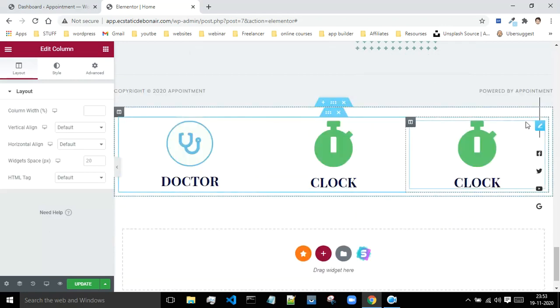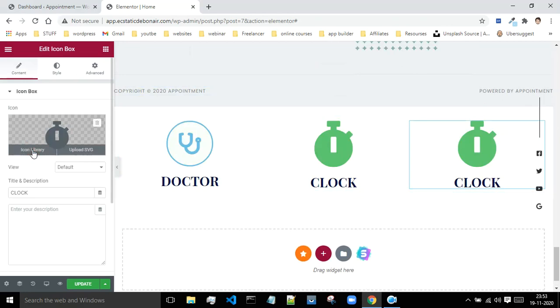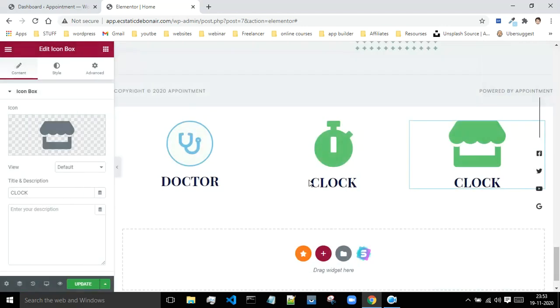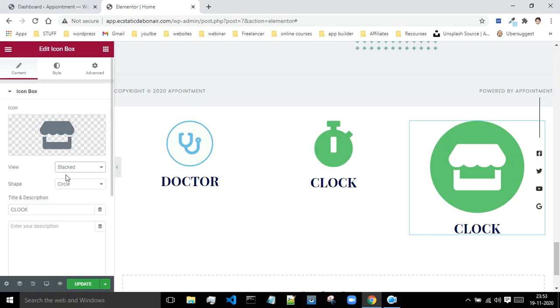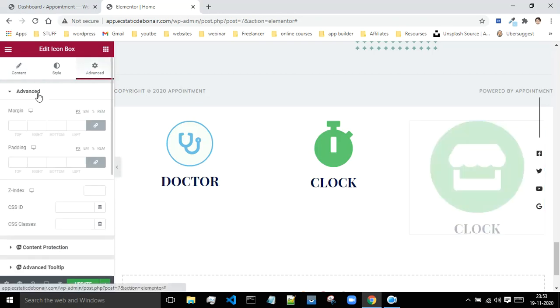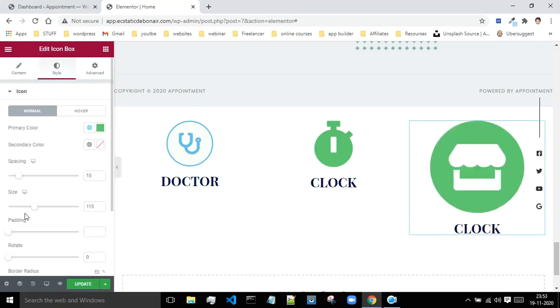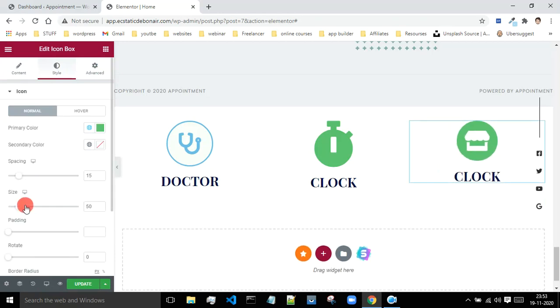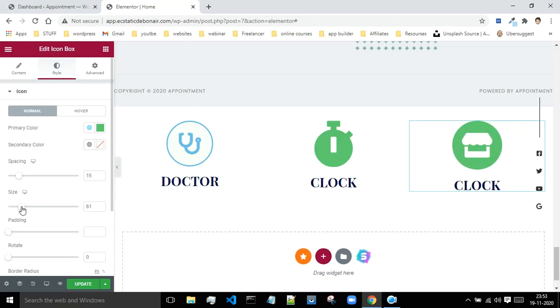yeah, now I'll click on this pencil icon over here, and I will change the icon to the store. I will say insert, and now boom, this is ready. Okay, so now over here, if you want to change or make changes to this thing, then you can do that. Let me just make use of stacked. Size is just too big, so I can change that size from here. Okay, so this looks much better.